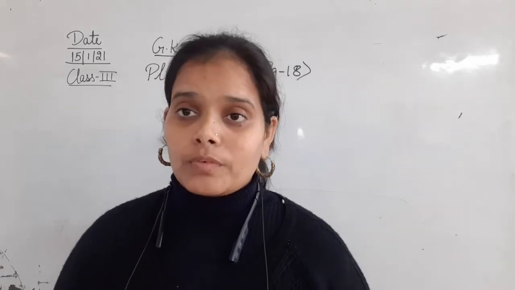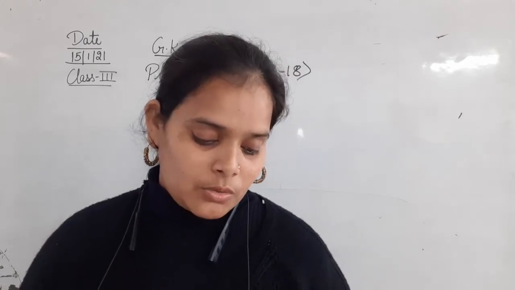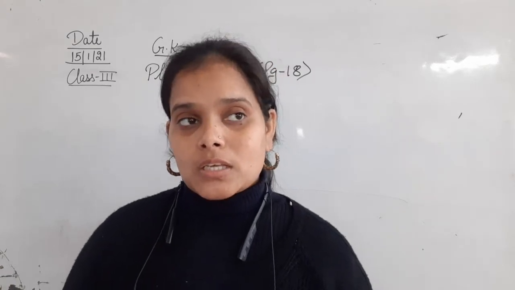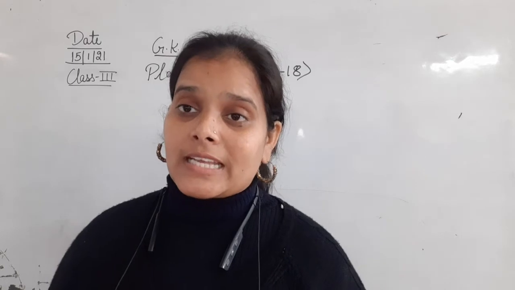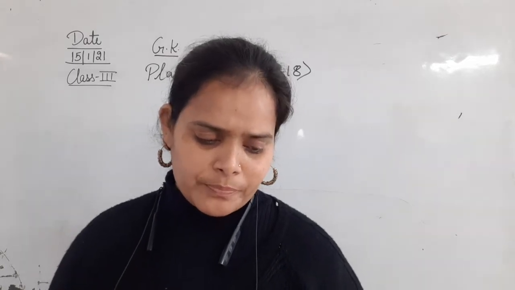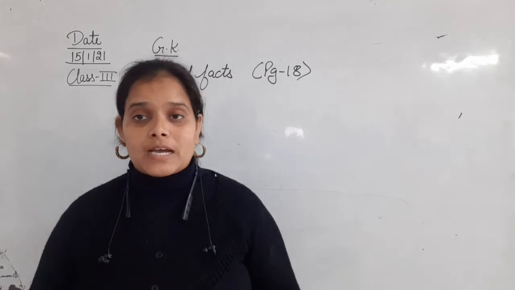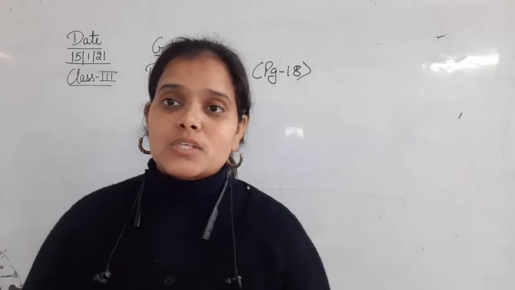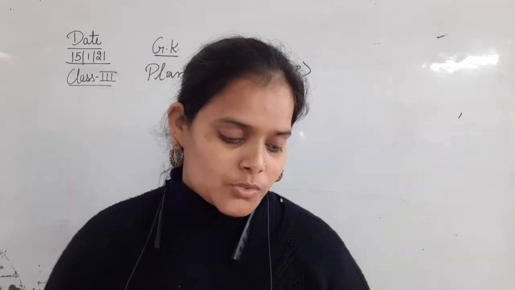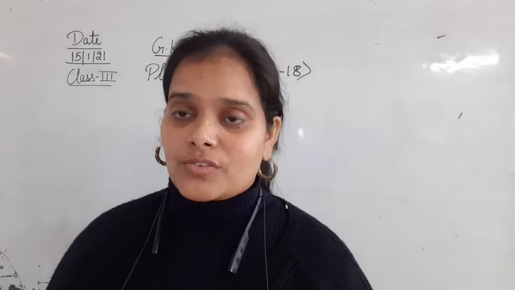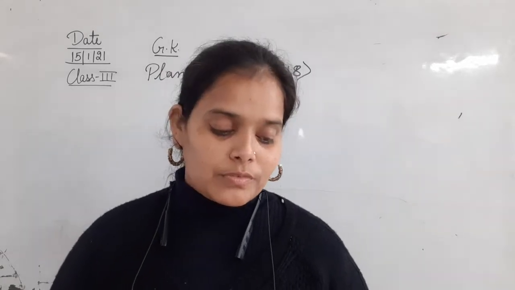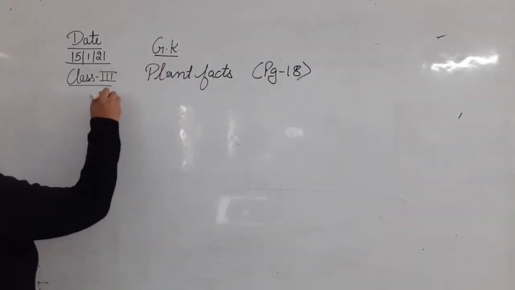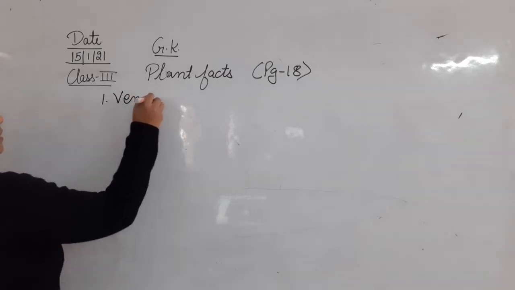Here we will discuss the first one. There are some other plants with great features and characteristics. In this topic we are going to discuss the various plants, their features, their characteristics, and how they are different from other plants. All these things we are going to discuss in today's session. The first plant that we will talk about is the Venus flytrap.